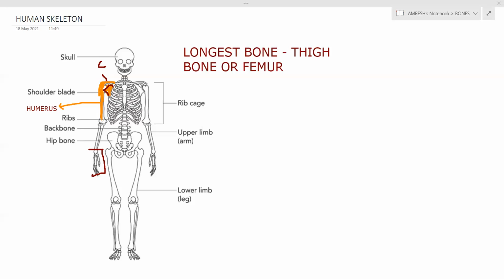Okay. Now the upper leg, this is the thigh bone. Longest bone, I have already told you. Thigh bone, longest bone, and it is attached to the hip bone. Here you see, this is the hip bone. So this thigh bone or femur is attached to the hip bone, and the lower leg has two bones. Shin bone in the front and calf bone in the back.